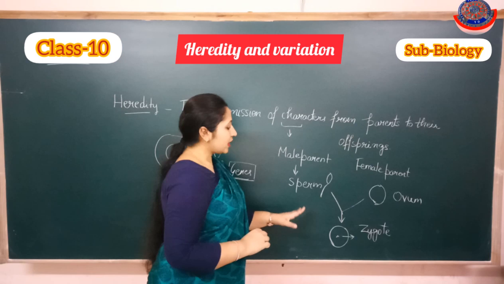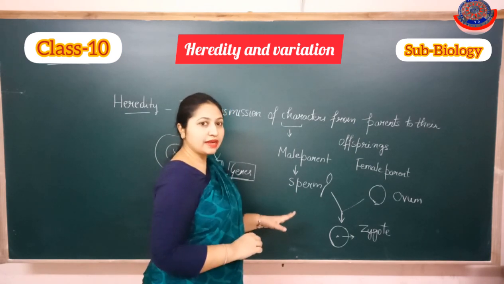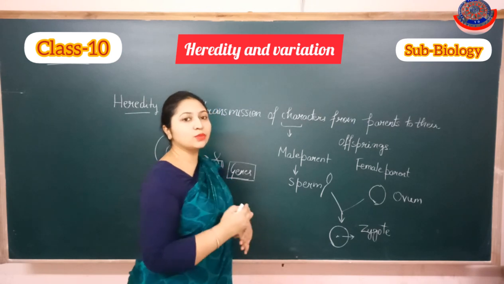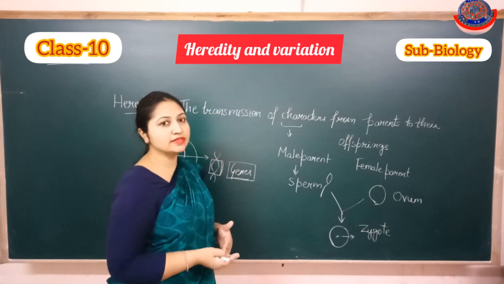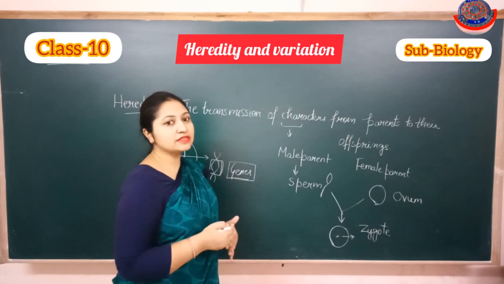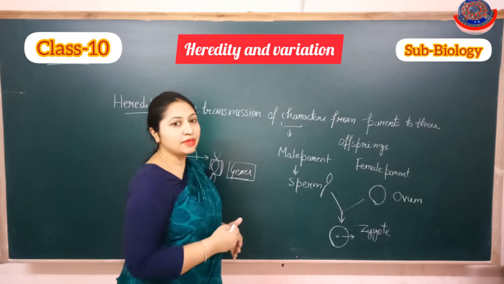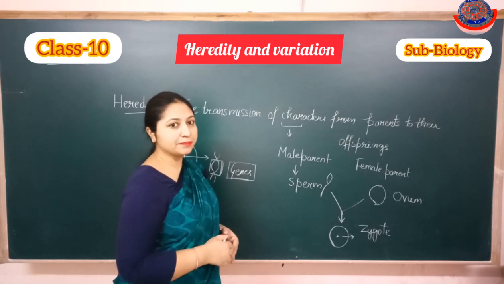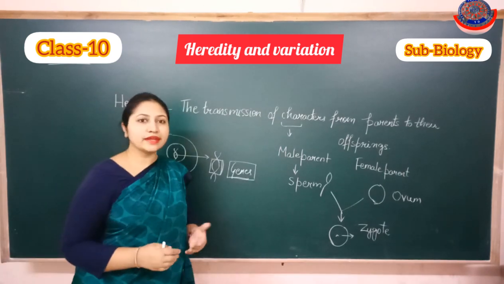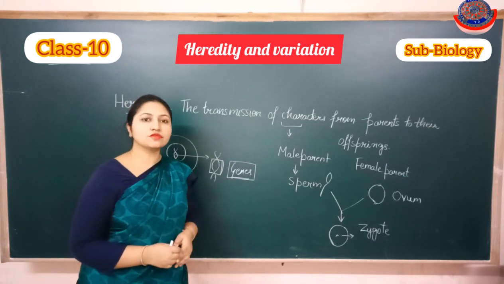So that's why the zygote contains the genes, and later on when the zygote turns to form a new organism, that organism contains the genes that it inherited from its parents, the male and the female parent. Now what are actually these characters that are transmitted from the parents to their offspring?